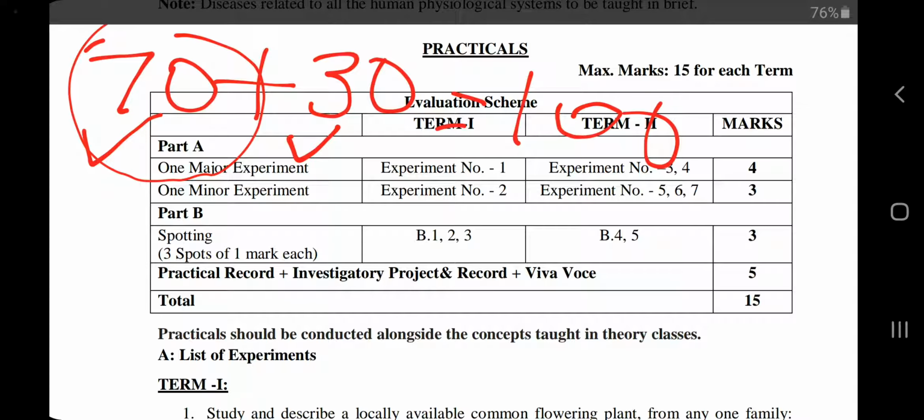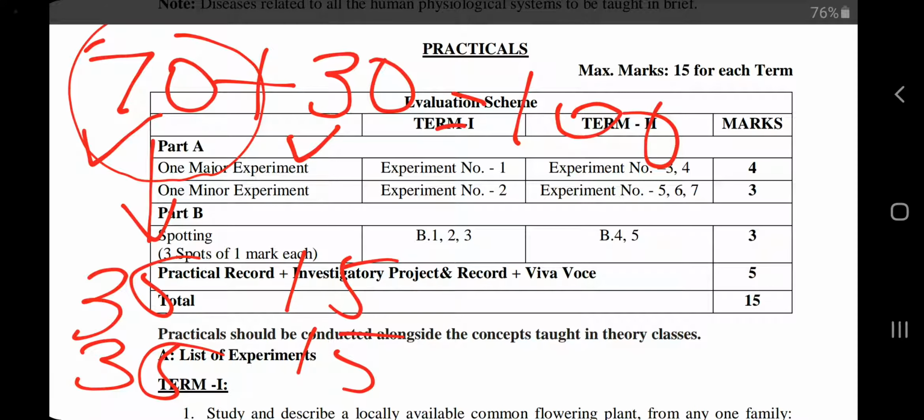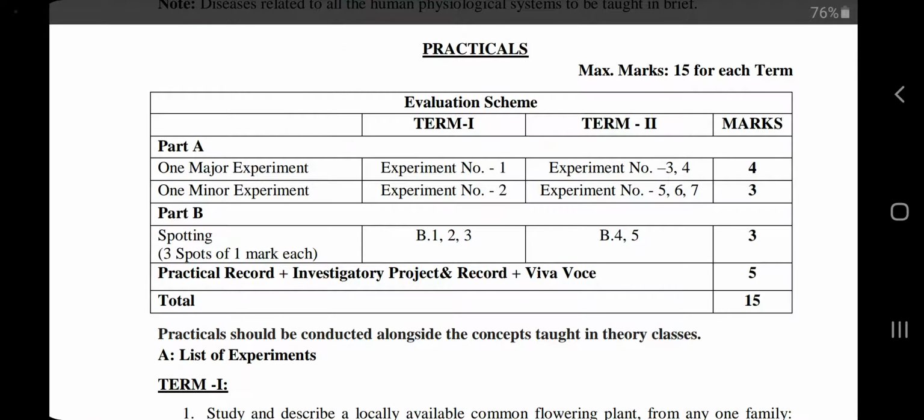But in this new updated syllabus, it has been split: 35-35 for the first term and second term for the theory examination, and 15-15 for the practical examination. I think very simple calculation. So here you see the list of experiments. If you study the practical syllabus, students, you will see two lists, list number A and list number B, in the syllabus. Let me show you.